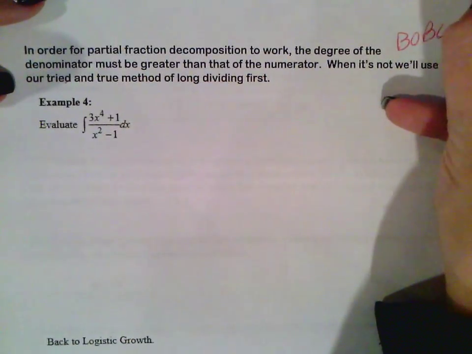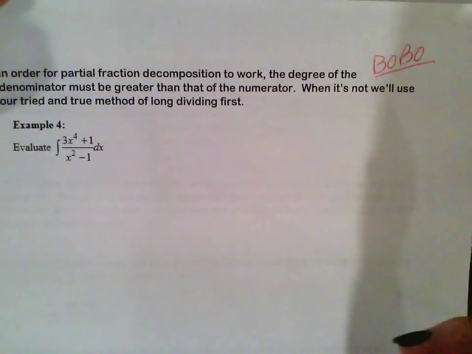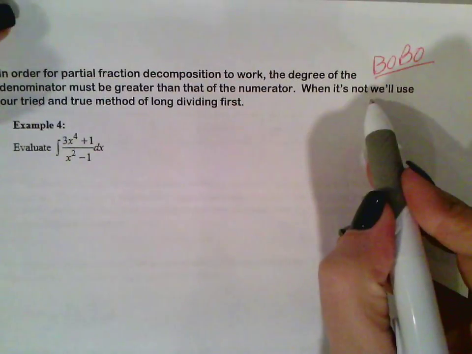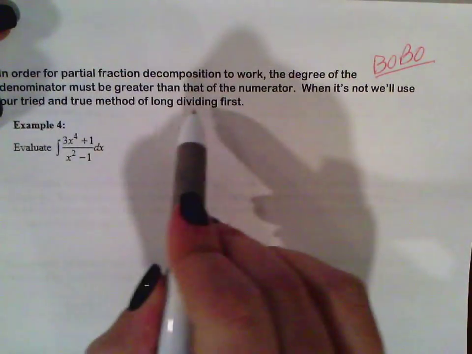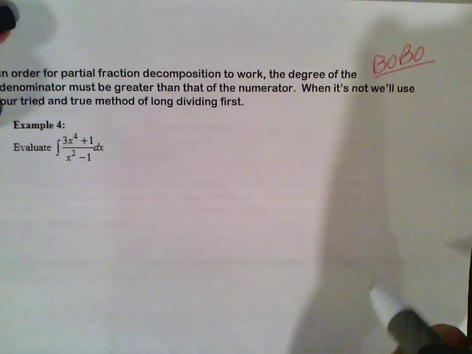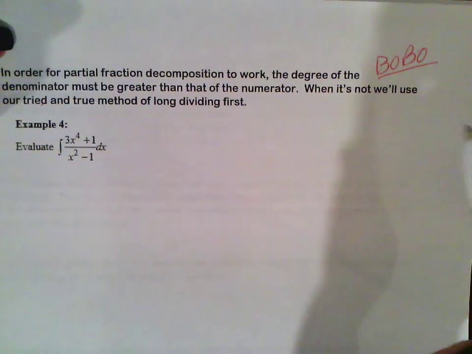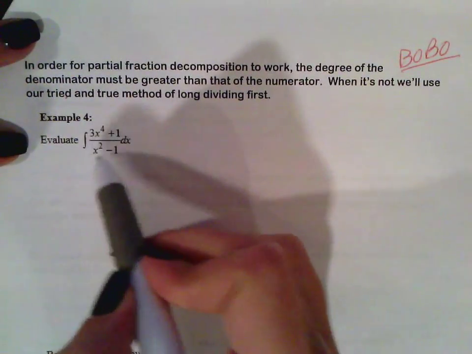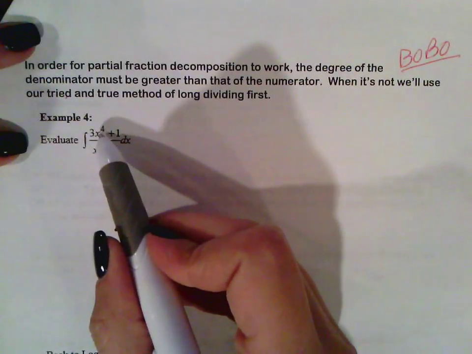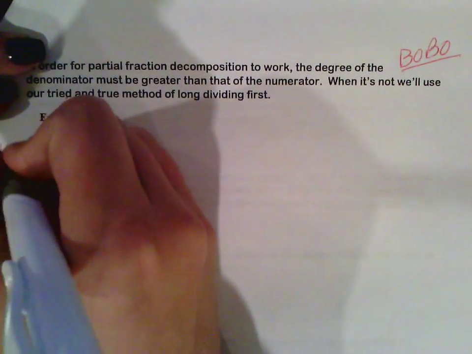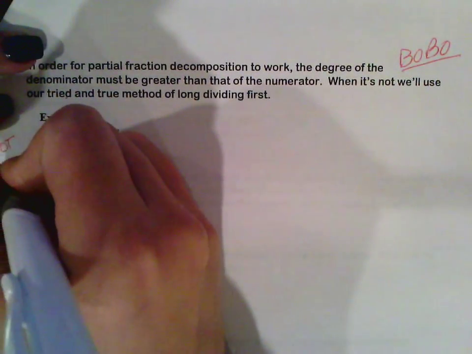So Bobo has to apply. Okay, it has to be bigger on the bottom. When it's not, we'll use our tried and true method of long division first. And you guys better remember long division. So here's our example. Okay, this is bigger on top, so if it's bigger on top, we're going to divide first.